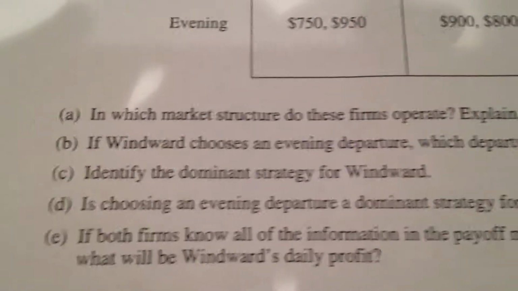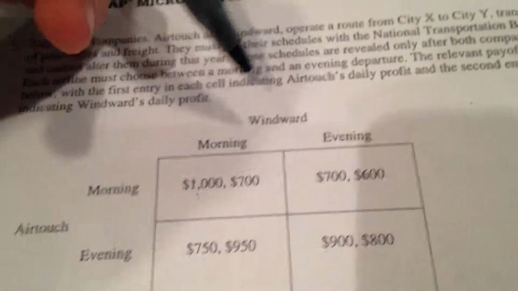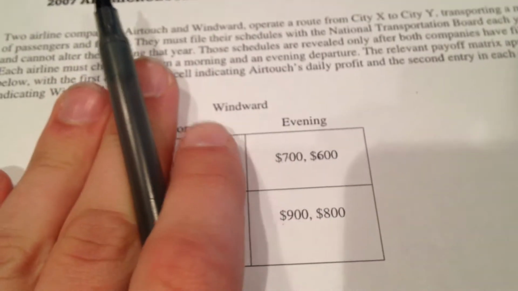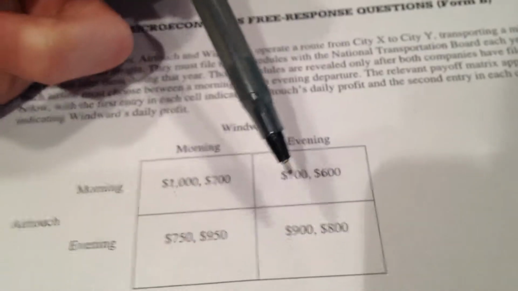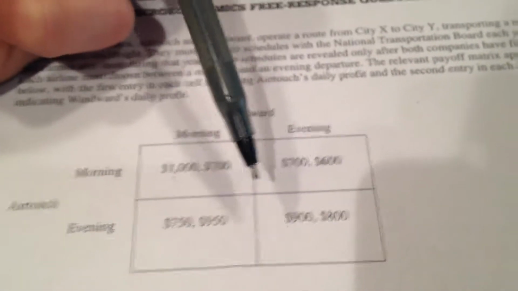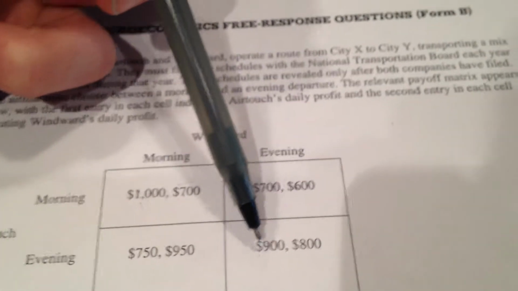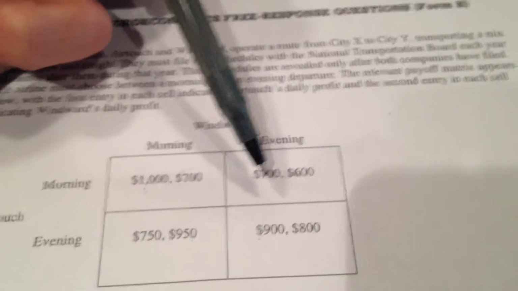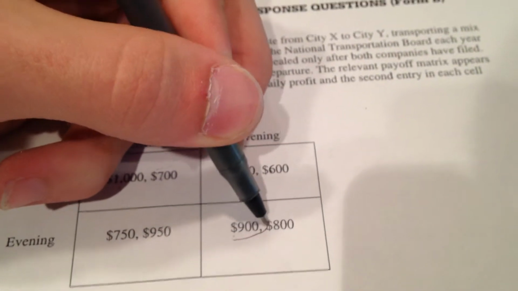Letter B. If Windward chooses an evening departure, which departure time is better for AirTouch? So, we look. If Windward chooses just an evening departure, AirTouch is going to choose the time that gives them the most profit. AirTouch is the first entry. So they can either produce in the evening, which will give them $900 of profit, or the morning, which will give them $700 of profit. 900 is greater than 700, so AirTouch will produce in the evening if Windward produces in the evening.